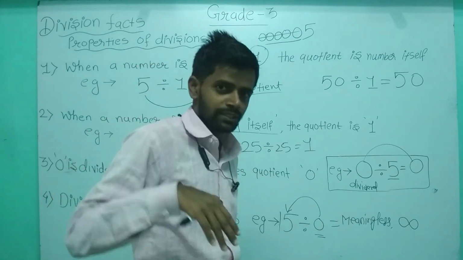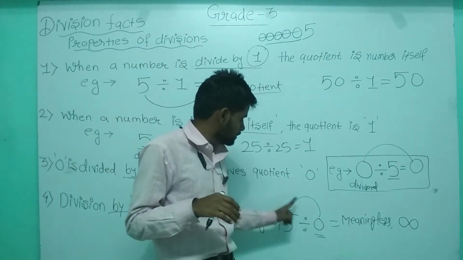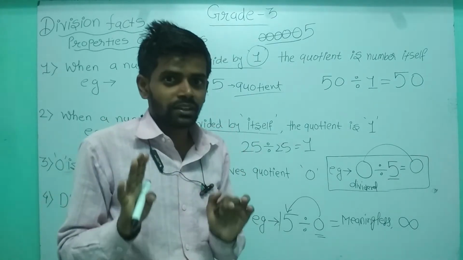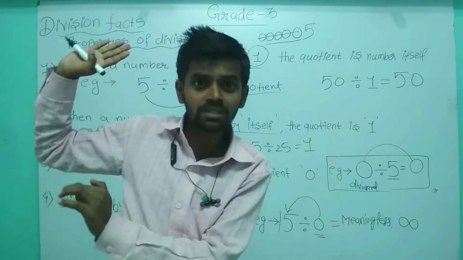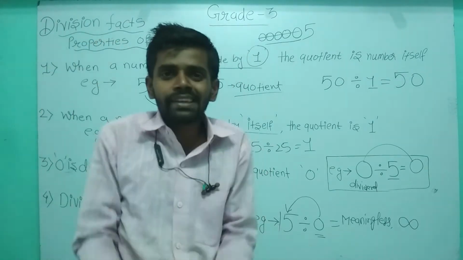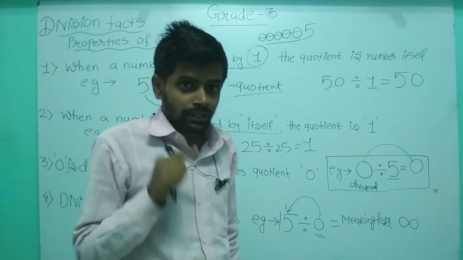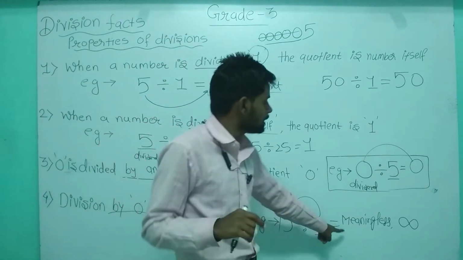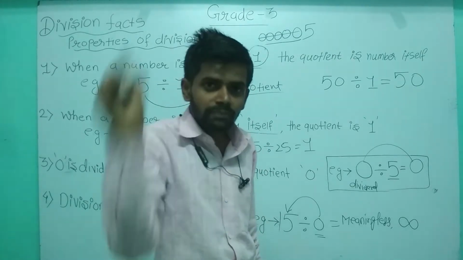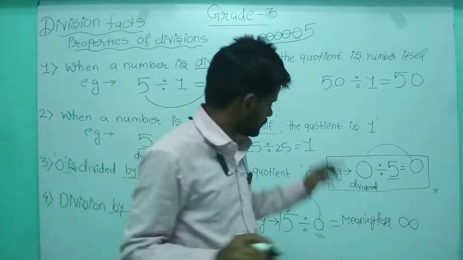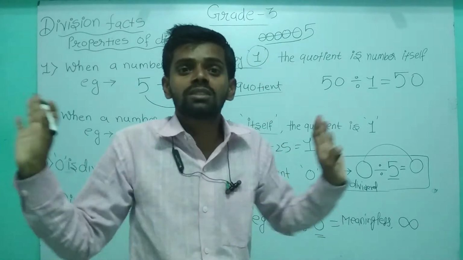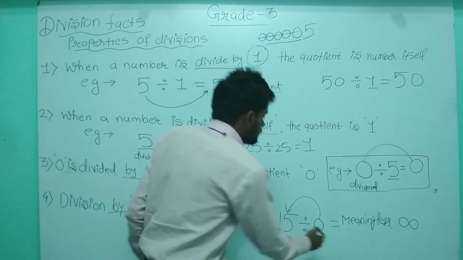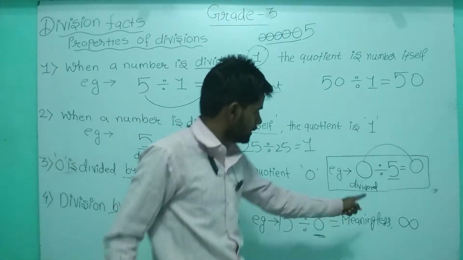तो क्या बोलते ही रहेंगे क्या? We have to speak the table of zero up to till 15. अगर मैं उसको जन्म भर भी बोलूंगा ना, if I am speaking infinite number of times, बहुत बार बोल रहा हूं तो भी नहीं आएगा. That means what? It is a continuous process. कभी नहीं आने वाला. That means it is meaningless. टेबल मत बोलो, सीधा meaningless कर दो, कुछ नहीं होने वाला. जीरो का कुछ नहीं हो सकता. It is meaningless. समझ गया? If the divisor is zero, it is meaningless.